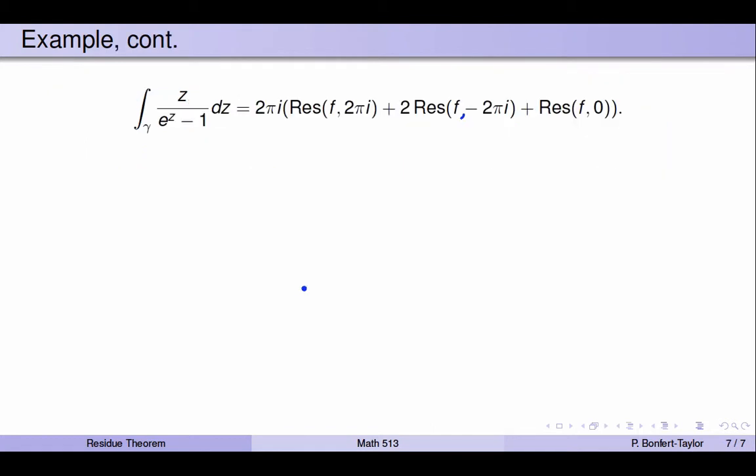Here again is what we just found. We have 2 times the residue of f at minus 2 pi i, and the residue of f at 0 and at 2 pi i. And we have to multiply the whole thing by 2 pi i, and that'll give us the value of the integral. So how do we find these residues?